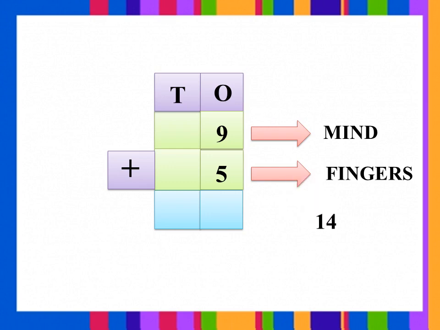Yes, what is the answer we got? We got 14. Now how should we write 14? 4 in one's place and 1 in tens place. We should not write both the numbers in one's place.